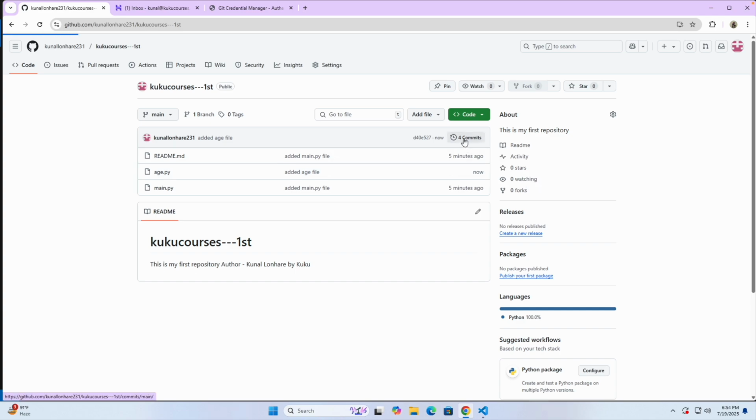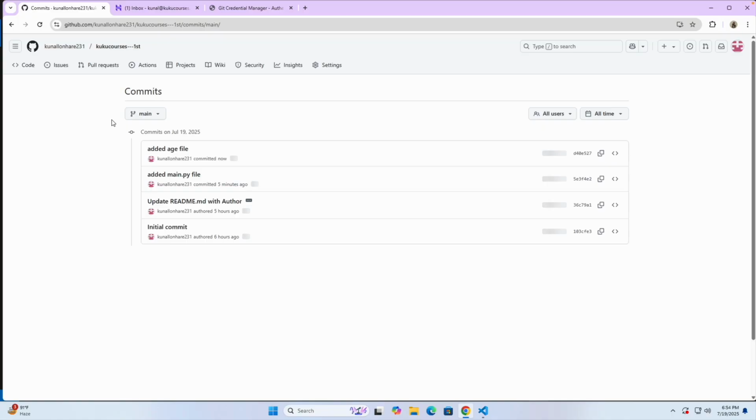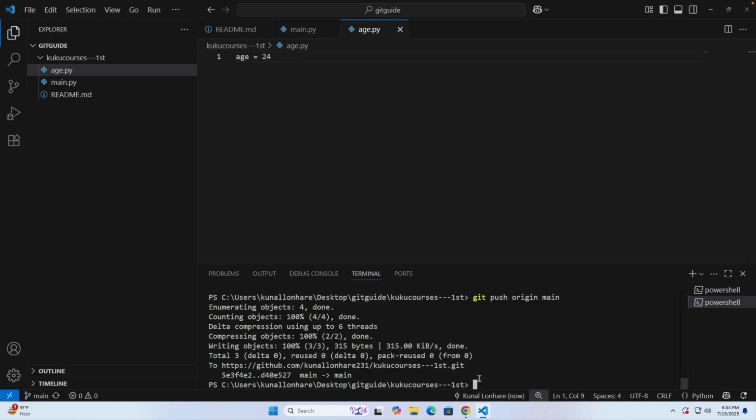And if you see here in the history, in the version, you will see all the history you have. Okay, so you can see that first we have this initial commit, then we updated the readme file, then we added the main.py file, and then we added the age file. So that's how easy it is.